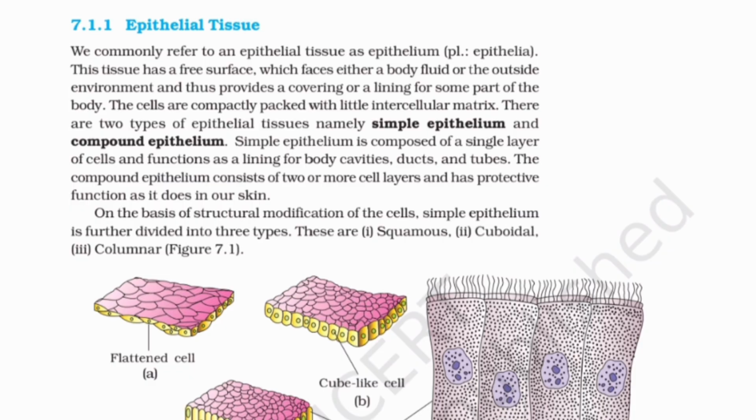There are 2 types of epithelial tissues, namely simple epithelium and compound epithelium. Simple epithelium is composed of a single layer of cells and functions as a lining for body cavities, ducts, and tubes. The compound epithelium consists of 2 or more cell layers and has protective function as it does in our skin. On the basis of structural modification of the cells, simple epithelium is further divided into 3 types. These are I. Squamous, II. Cuboidal, III. Columnar. Figure 7.1.